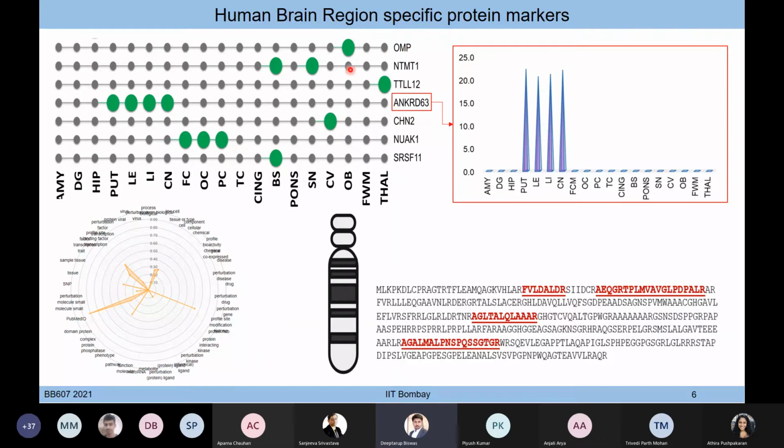So this is found only in the olfactory bulb. However, other regions and sub-regions don't have this particular protein. So this is another application of level 3 quantification, where you are able to understand the region-specific markers in the brain. And like this, we have found a couple of markers, which we have also validated, one or two, and got results that itself give an idea that these are the marker proteins for this region.